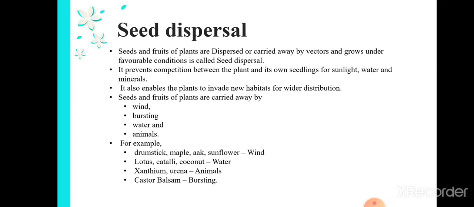When we see the castor plant, after maturing it will burst out. Through that burst, the seed will travel to some other region and fall. Under favorable conditions, these seeds will grow. So these are the examples of seed dispersal. When the plant bursts or the seeds are carried away by any vectors and the seeds grow in some other region, this is called seed dispersal.